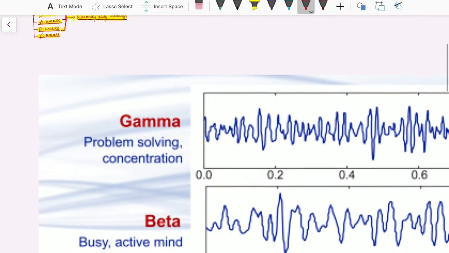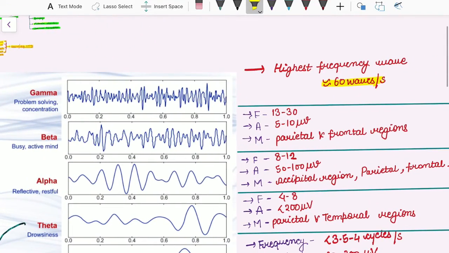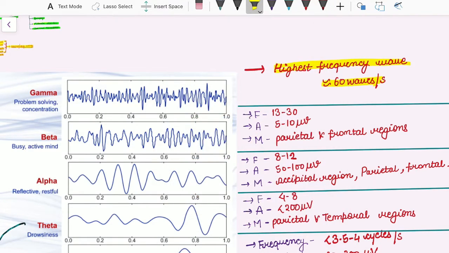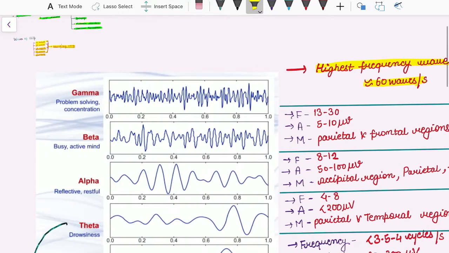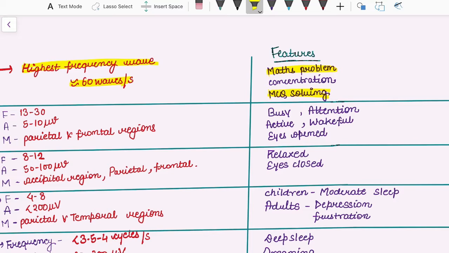So, coming to the gamma waves. Gamma waves are the highest frequency wave, approximately 60 waves per second. This wave is usually seen when a person is doing a lot of concentrated work. Example, maths problem, MCQ solving, or in any examination hall.